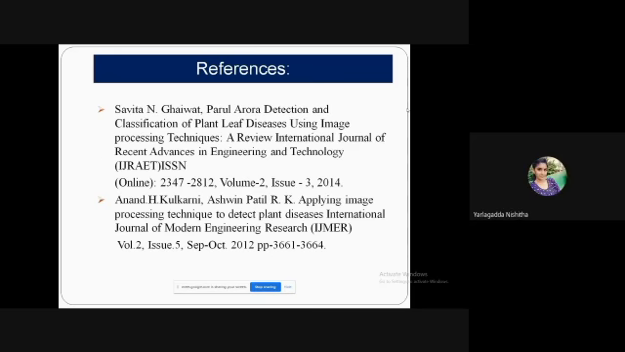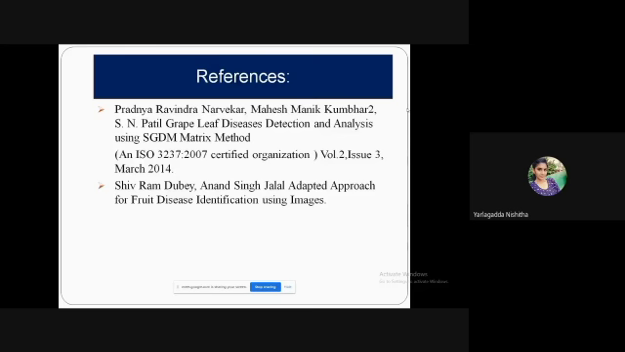Coming to references, we have referred to Savita and Ghaiwat, where there are some recent advances in technology and engineering. One more is Anand H. Kulkarni. They also detected some plant diseases by using the image processing concept. Finally, from Pandya Ravindra Narvekar, he is also the man who detected the leaf disease, especially grape disease, and analyzed it by using the matrix method. And thank you, ma'am. Any doubts, others?